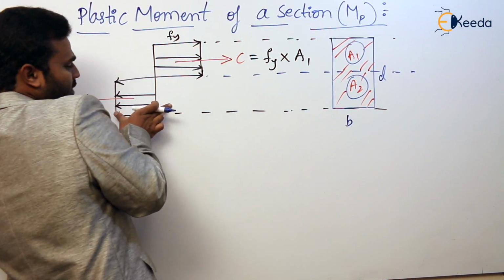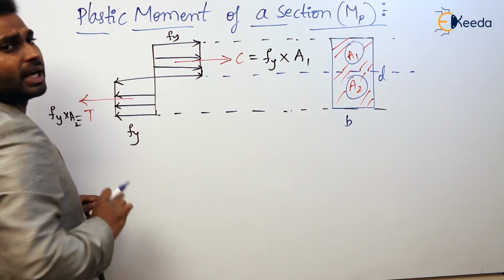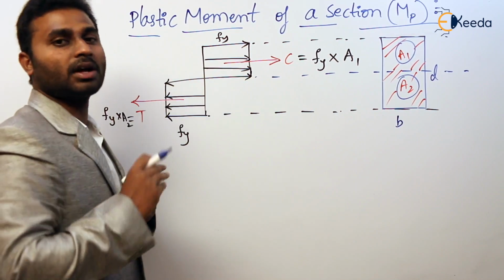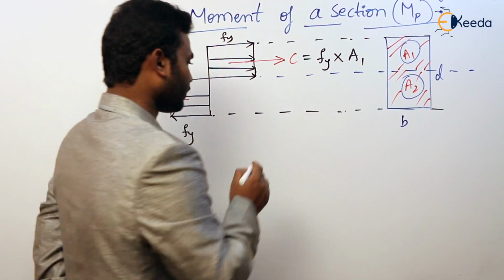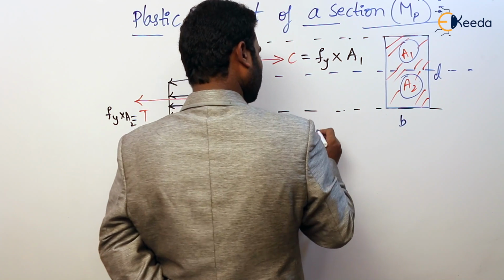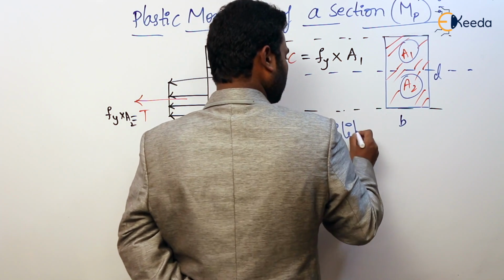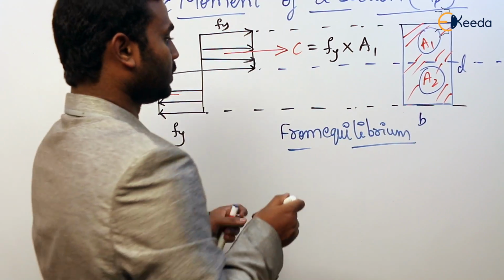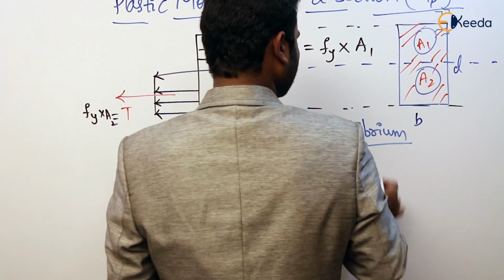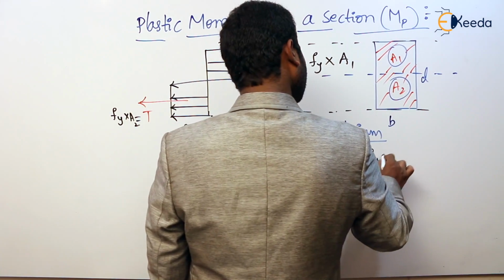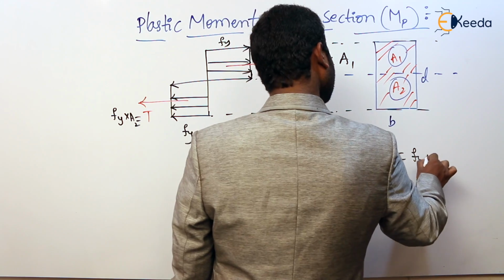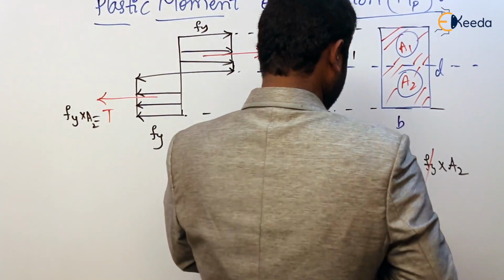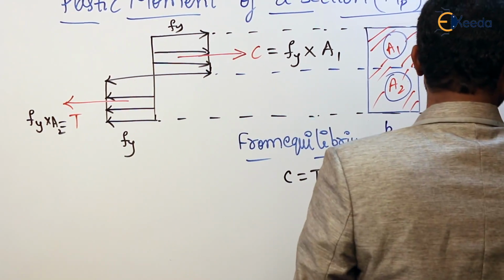From this we can say that C equals T, then only the cross section is in equilibrium. Or else what will happen? The cross section will move. So as the cross section is in equilibrium, C is equal to T. From equilibrium, C equals T implies Fy into A1 is equal to Fy into A2. Fy will get cancelled, so finally we come to know that A1 is equal to A2.